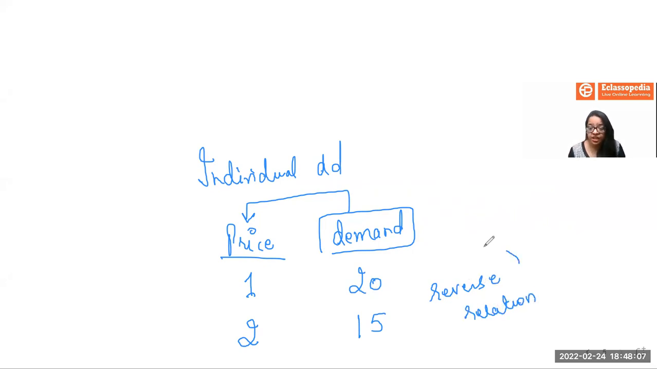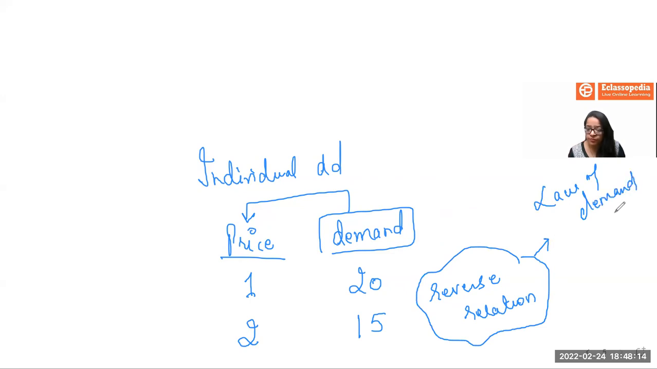This reverse relationship is exactly called the law of demand. In other terms, you can explain the law of demand as a negative relationship between the demand and price of the product. If I consider the individual demand, I am talking about Mr. X's demand only for a piece of chocolate, right? So this is the tabular form of individual demand presentation.